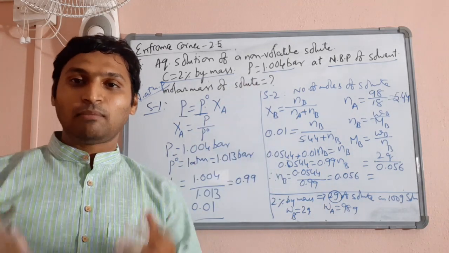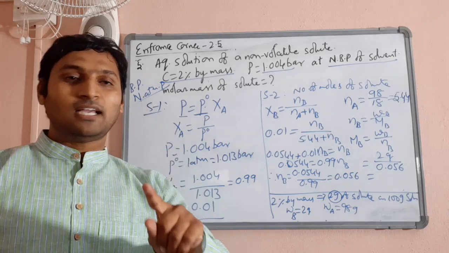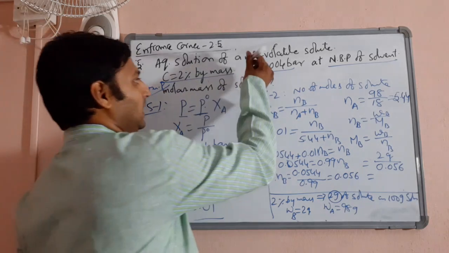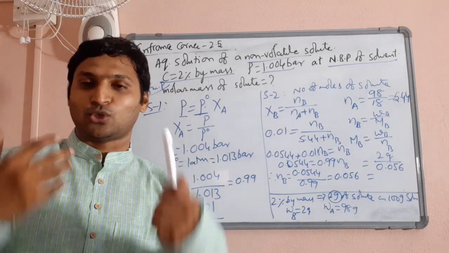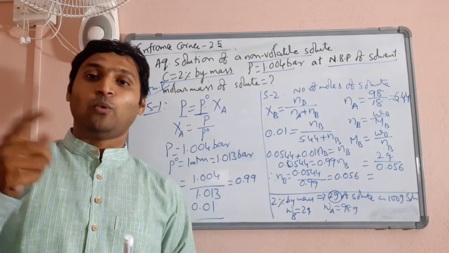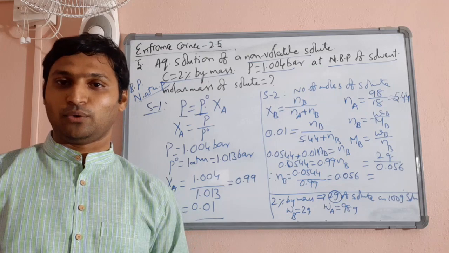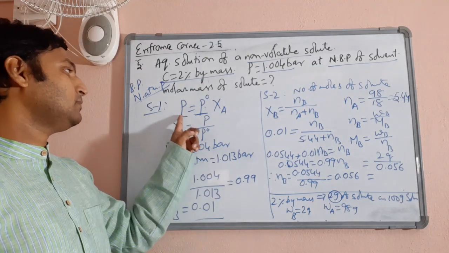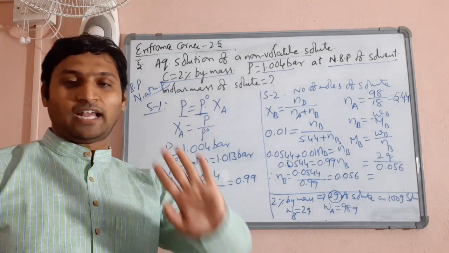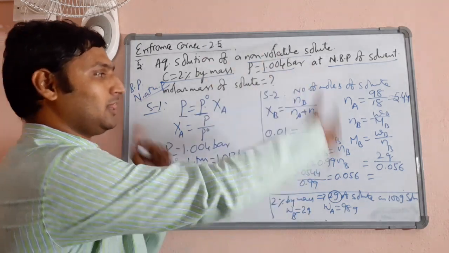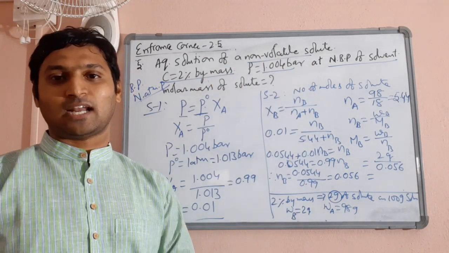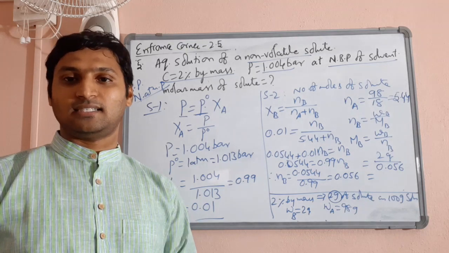But when you are randomly solving the problem, the only thing you need to observe is that he is mentioning either non-volatile solute or he is taking examples like glucose, sodium chloride, urea, etc., where you recognize it's a non-volatile solute. Then the formula is P is equal to P naught into mole fraction of solvent. Using that and doing all the mole concept related calculations around it, we are getting our answers.